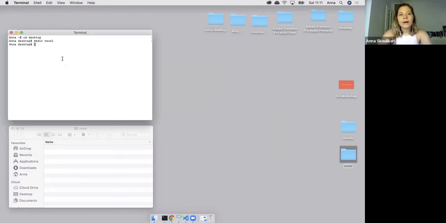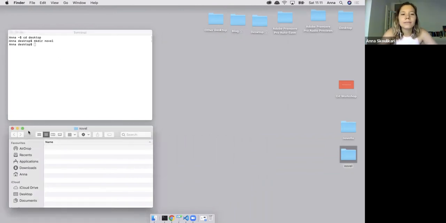So now we're going to initialize a repository in our project folder. Initializing a repository is simply creating a repository. I also want to point out our project folder, another word for it is directory. Directory is the same thing as folder. They're basically interchangeable terms. And I want to point out the concept of hidden files. So in our file system, we have two kinds of files. We have visible files and hidden files.